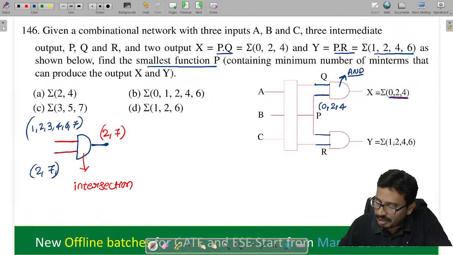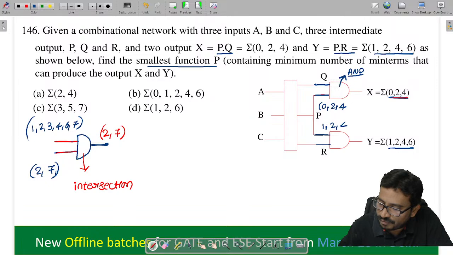Next here they given this as 1 2 4 6. That means either input should definitely contain 1 2 4 6.